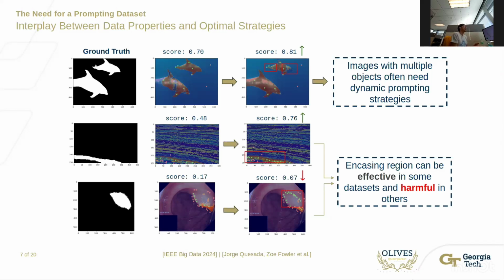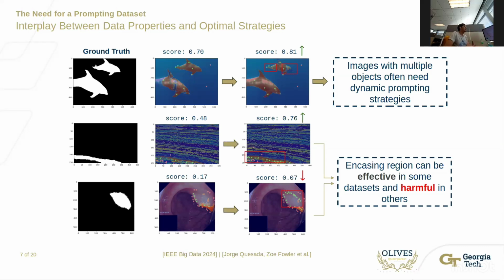For example, in the first row here, we can see two dolphins that we want to segment. And when having multiple objects or multiple instances of the same object, we have observed that images often require dynamic prompting strategies, meaning that as we prompt the second or third object in the image, we may lose information in the others. So we need to dynamically adapt to that such that we get complete masks.